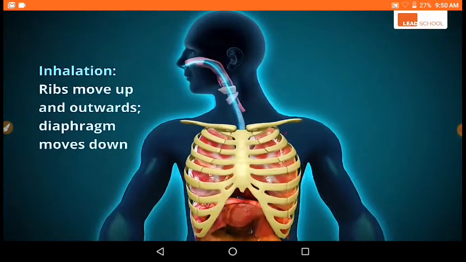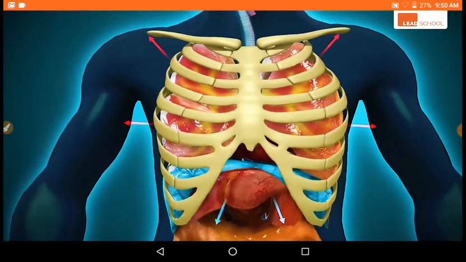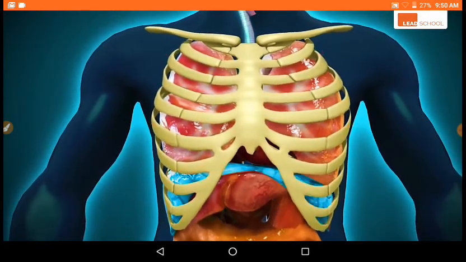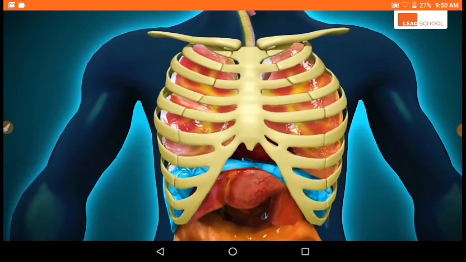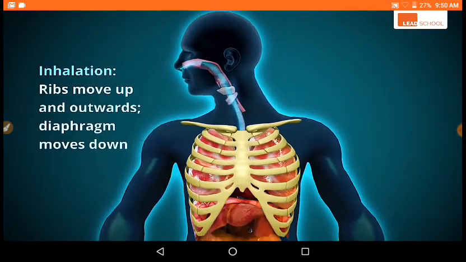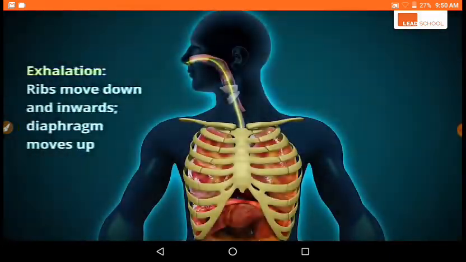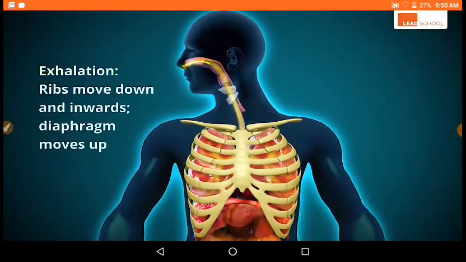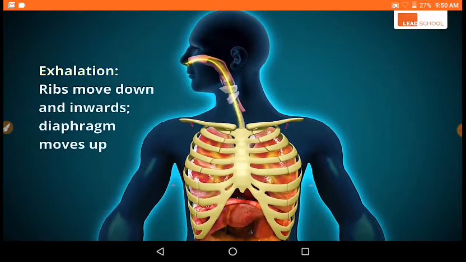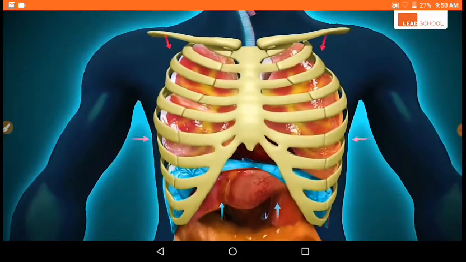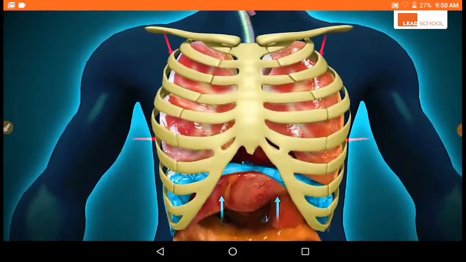During inhalation, the ribs move up and outwards while the diaphragm moves down. This movement increases the space in our chest cavity, allowing air to rush into our lungs. During exhalation, the ribs move down and inwards while the diaphragm moves up to its previous position.